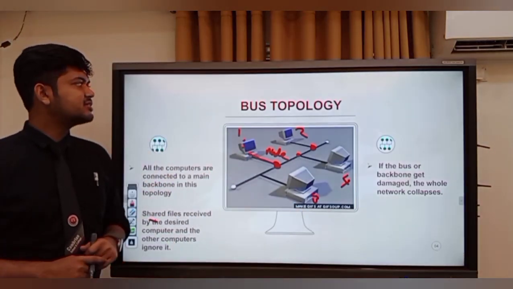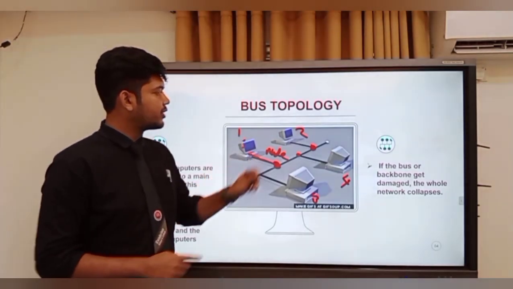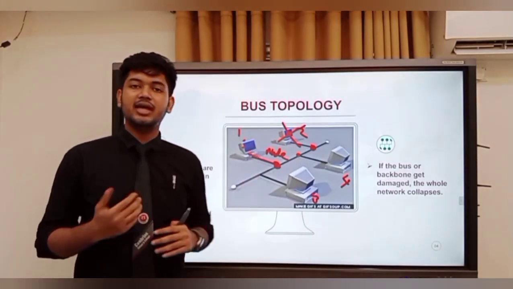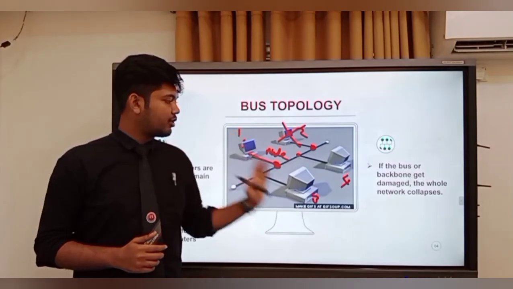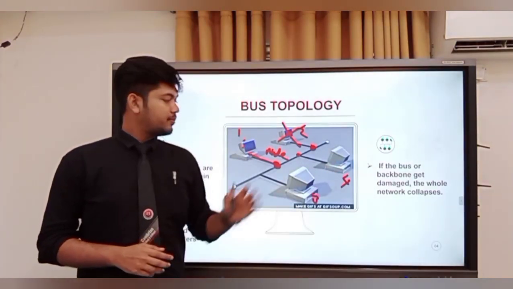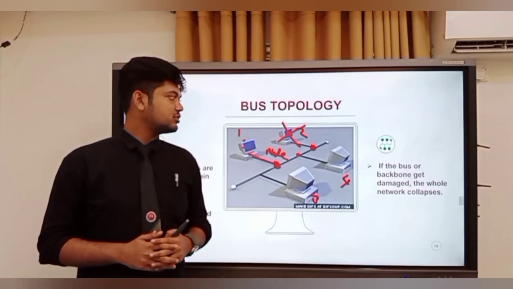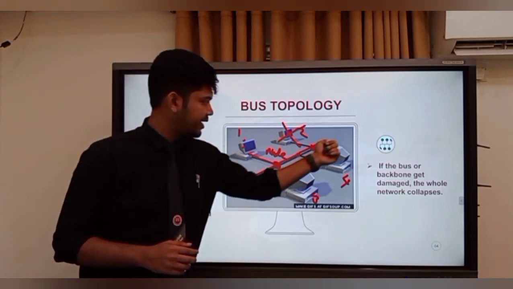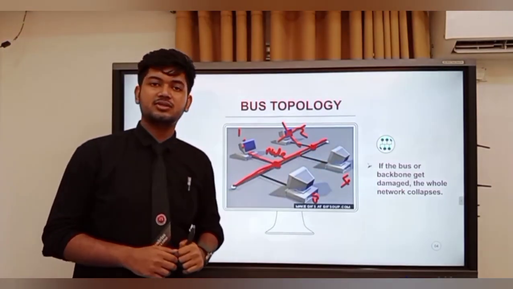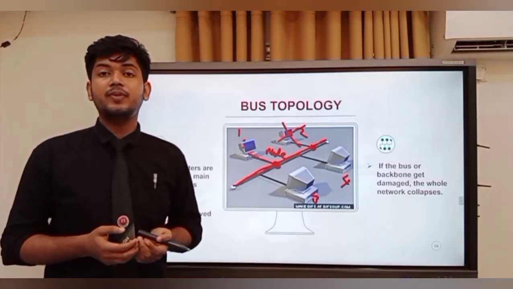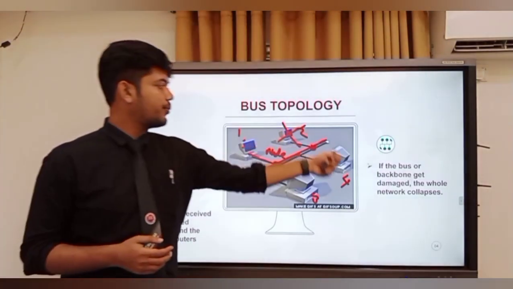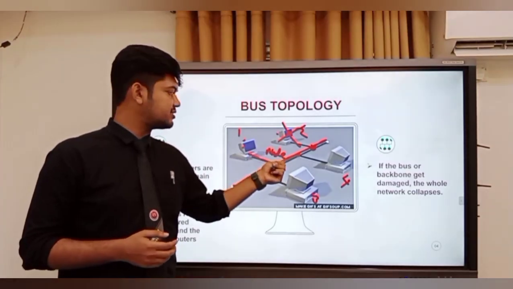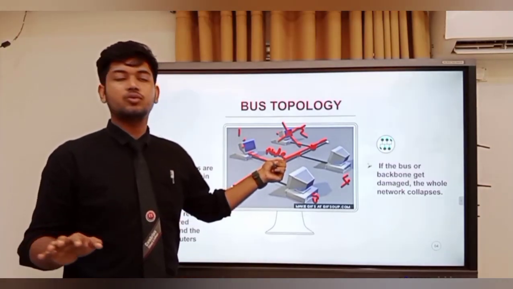In this bus topology, suppose computer 2 gets damaged, then what will happen? Computer 1, computer 3 and computer 4 will perform smoothly. There will be no problem, because these are individual computers. But if the main backbone line gets damaged, then what will happen? The whole network system will collapse, because all the computers are connected with this line. If this gets damaged, the network system will not work.